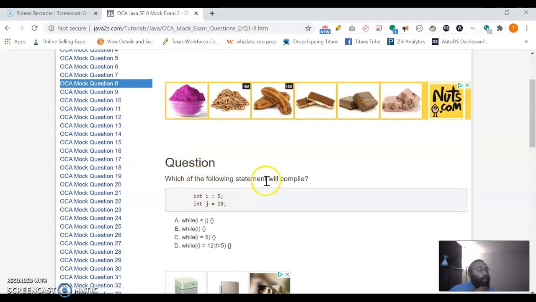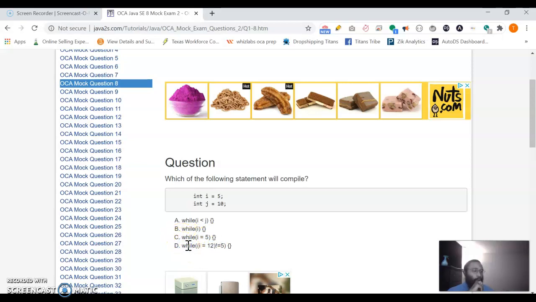Okay, so which of the following statements will compile? Int i equals j, int j equals 10. So we have while i is less than j. Okay, so this is going to be empty. Then it says while i. This one's not going to compile because you need a conditional statement here, a boolean, in other words, and this is not a boolean. While i is also not a boolean, so this should not compile. Also this would create an infinite loop, so you don't want that.